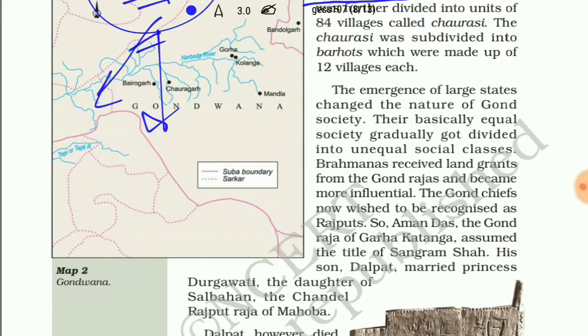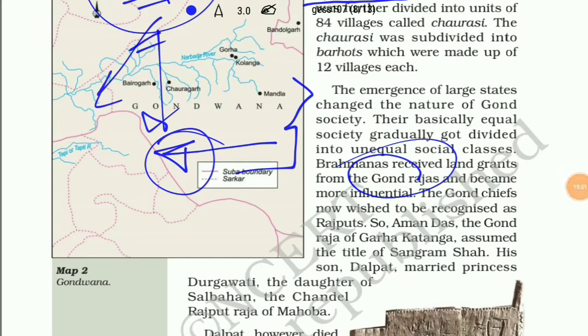Now the emergence of large states changed the nature of Gond society. As we saw, there were 70,000 villages in a Gond kingdom. So their basically equal society got divided into unequal social classes. Brahmins also received land grants from the Gond Rajas at that time, and they became more influential. With time, the Gond chiefs wished to be recognized as Rajputs.